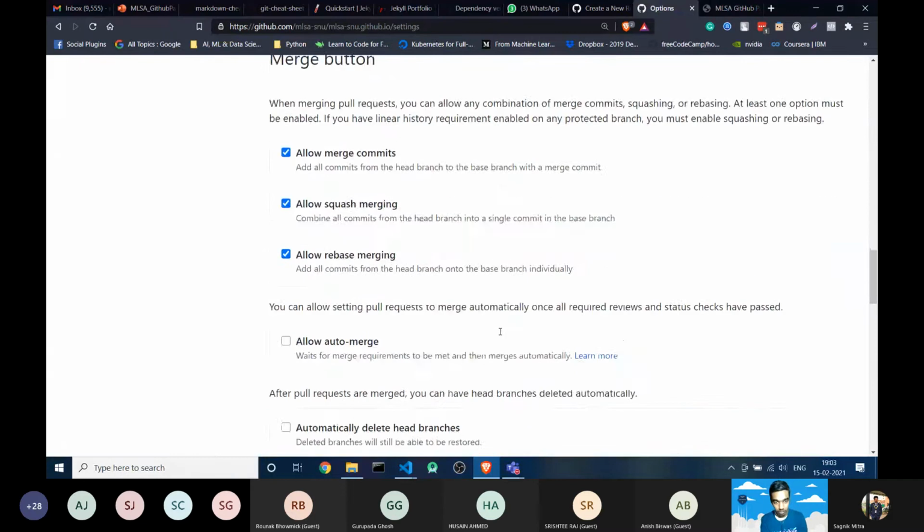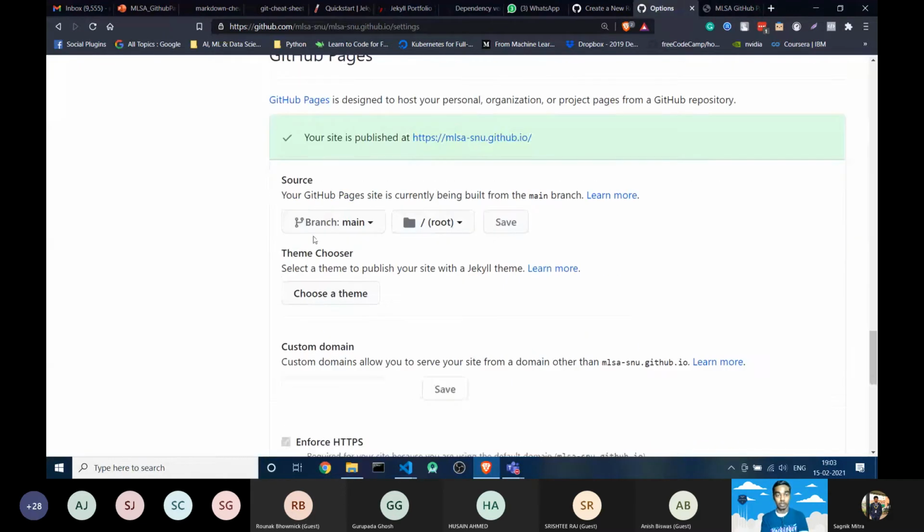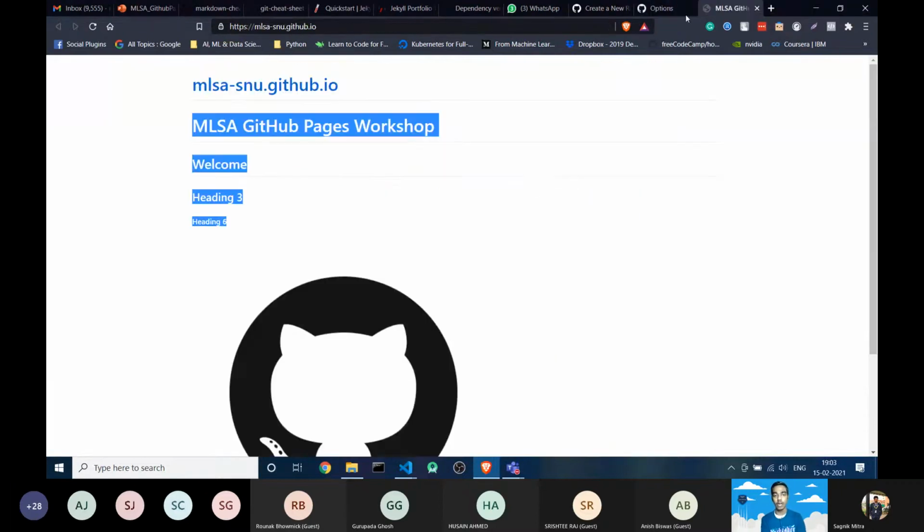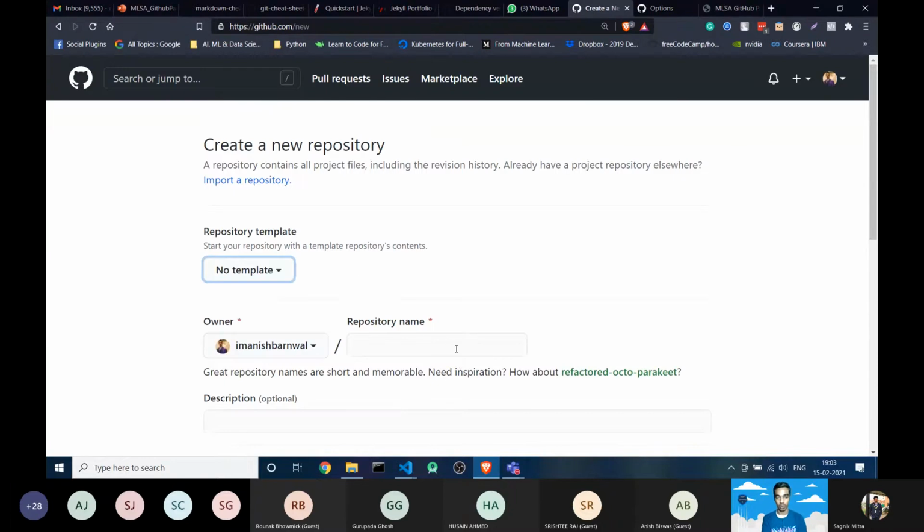Here you can see the branch, there is only the main branch. But suppose you have another branch or directory you want to use as the website, you just need to click on that and click save. Then, if there is no error, it will successfully build and reflect on the website. It will change this.